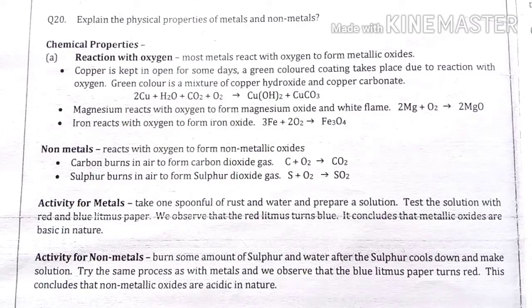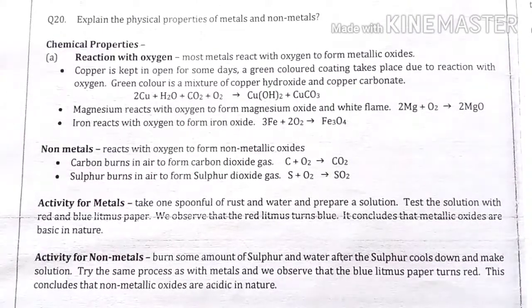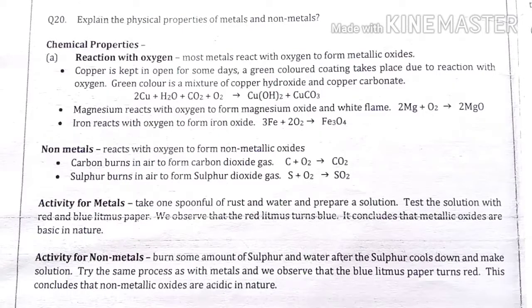As we made a solution of metals, in the same way we make a solution of non-metals and pour some drops of that solution on both red and blue litmus papers. We observe that this time the color of the red litmus paper does not change, but the blue litmus paper turns red. If any solution turns the blue litmus paper red, it concludes that the solution is acidic.